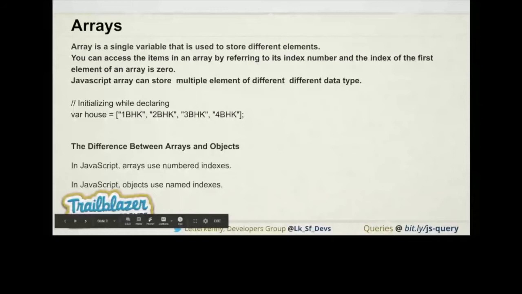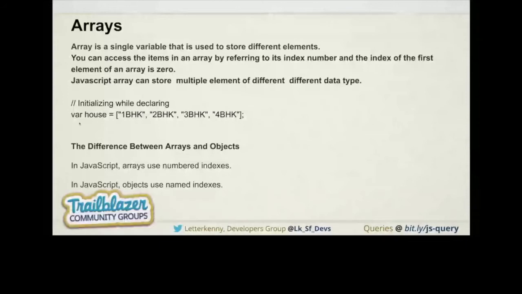The third and most important point is that a JavaScript array can store multiple different data type variables, like we can create an array with numbers, strings, or booleans. If we require this kind of thing, we don't need to create different arrays. We just need to create a single array using them. And if we are talking about the array, how we can create it in JavaScript, how the array looks in JavaScript.